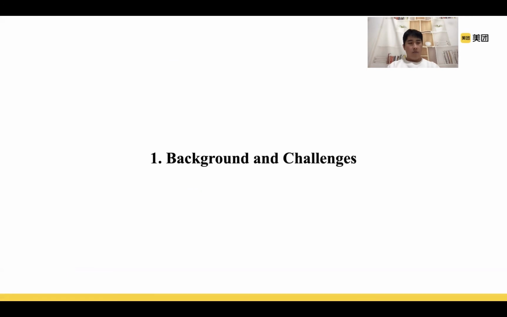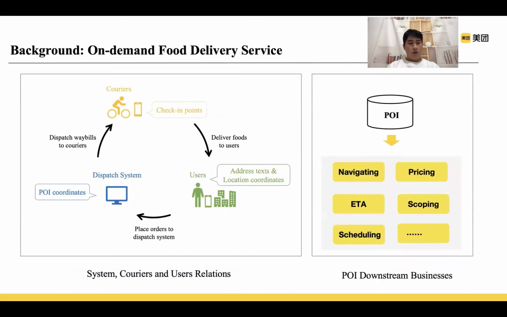First, let's take a look at the background and the challenges. As we know, in recent years on-demand food delivery service has become very popular in China. The daily order volume of takeout has exceeded 40 million on the Meituan app, which is the largest on-demand food delivery platform in China. As shown in the left figure, users can explore the online restaurant marketplace, choose restaurants, and order their favorite foods.